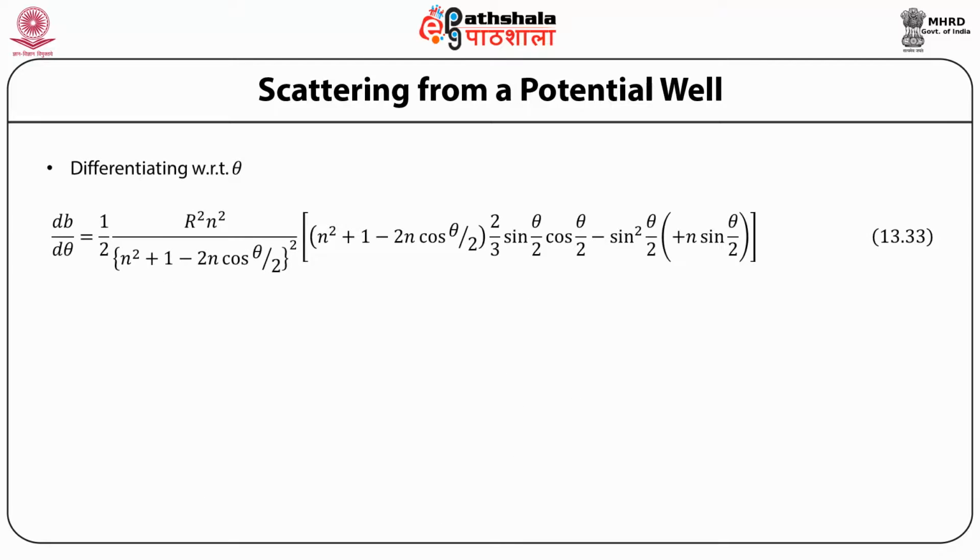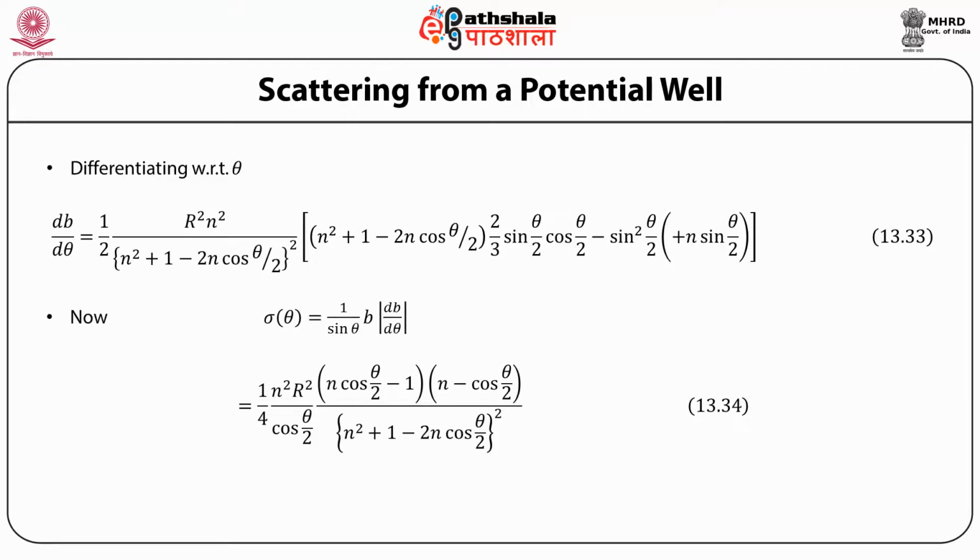So differentiating this with respect to theta, just simple algebra, we obtain b into db by d theta, which gives us the expression for sigma theta as simply equal to 1 by 4 n square into capital R square, that's the radius of the well, multiplied by a term which is n cosine theta by 2 minus 1, multiplied by another term which is n minus cosine theta by 2, the whole thing divided by cosine of theta by 2 into a term which is (n square plus 1 minus 2n cosine theta by 2) whole square.